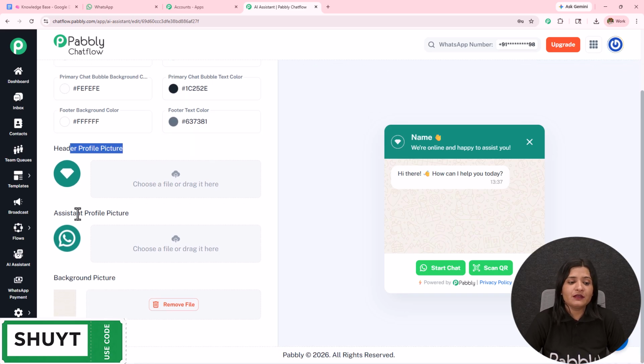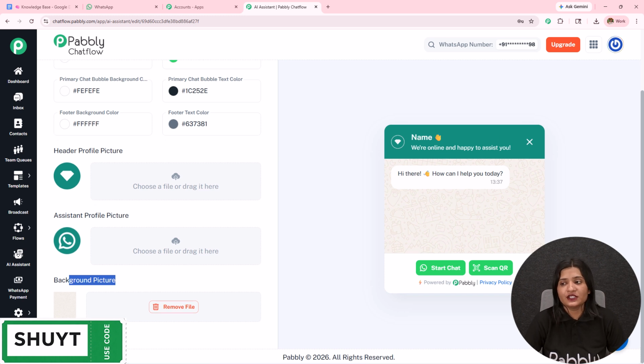We have the header profile picture, a system profile picture, and the background picture. You can also set this according to your choice and preference, and add or upload these pictures just in the manner we have uploaded the knowledge base.